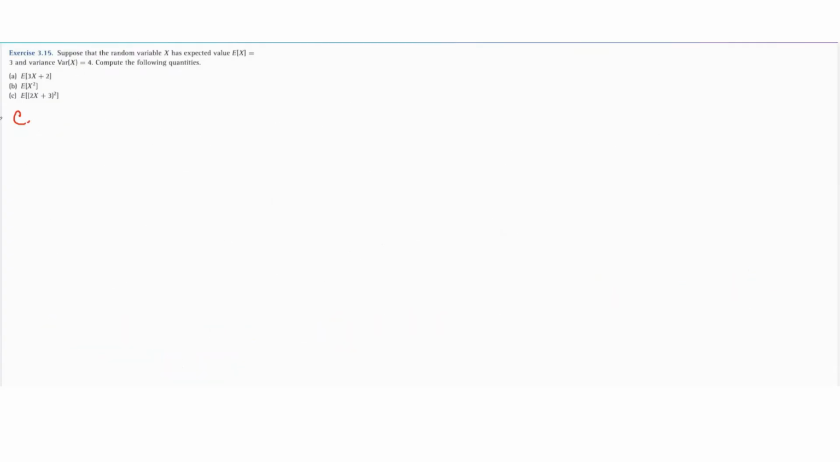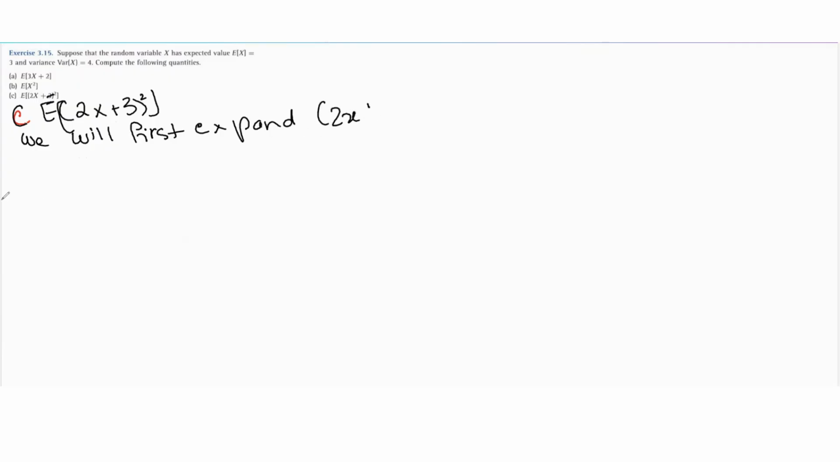Now part C is the expected value of (2x plus 3) squared. The first step that we're going to do is expand this. And we'll see in a bit why it was important to expand. We'll comment on that in a bit.